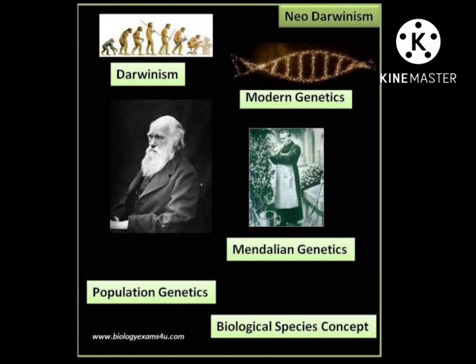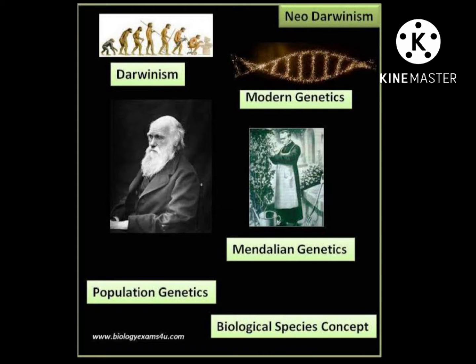Someone has requested me to make a video on the botany and zoology important questions. So here I am back with a new video on the botany important questions, in that, the evolution chapter. In that chapter, the very important questions are Darwinism and neo-Darwinism, and also the Urey-Miller experiment. The most important are Darwinism and neo-Darwinism, so I will focus on those two only in this session. So let us start. Darwinism.